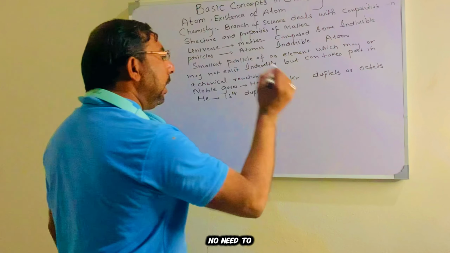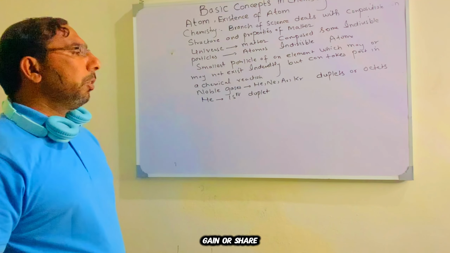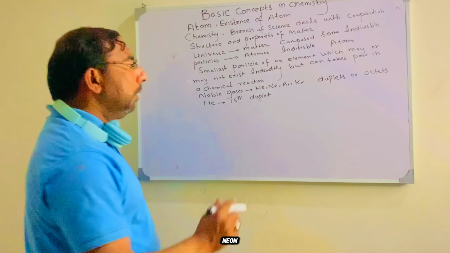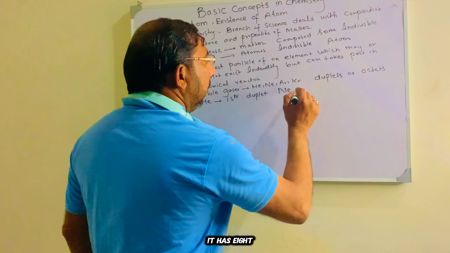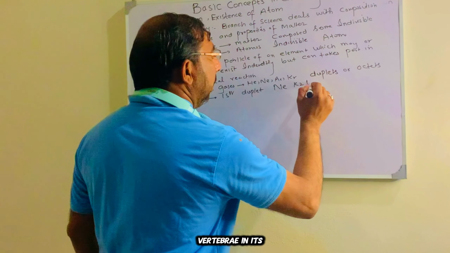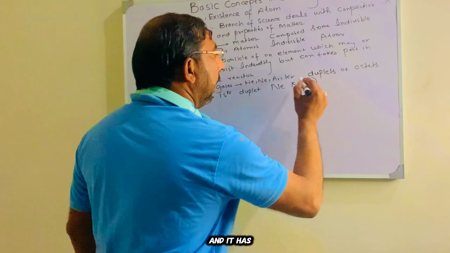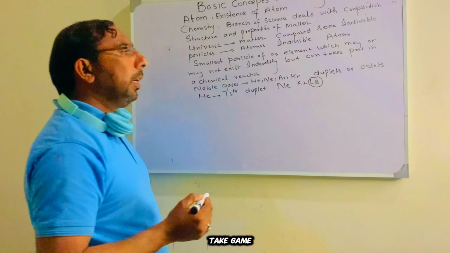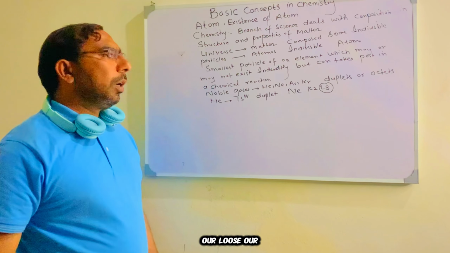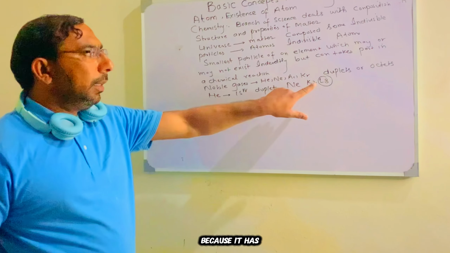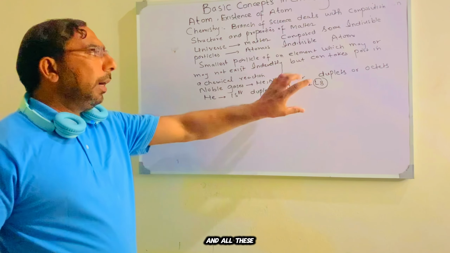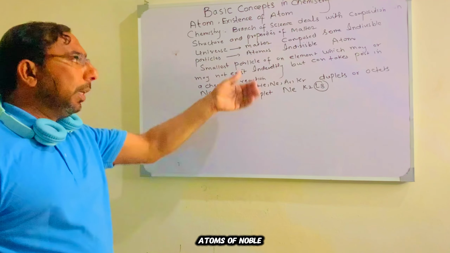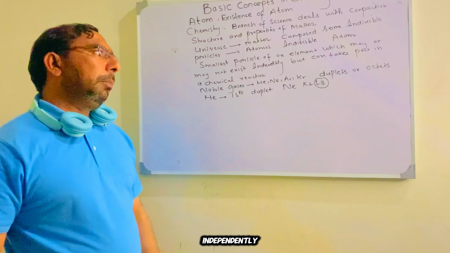It has no need to gain or share electrons. Like neon, it has 8 electrons in its outermost shell and it has no need to gain, lose or share electrons because it has its complete octet. All these atoms of noble gases can exist independently.